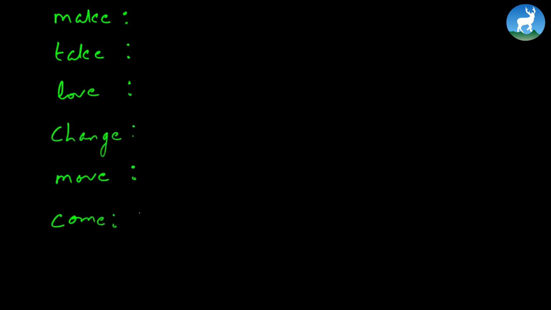Move, come. So what you do is, as you do it, ignore this letter E at the end of all these words, and then it will be C-H-A-N-G-I-N-G, changing. See, this is how you can do this. So you can do this by yourself.